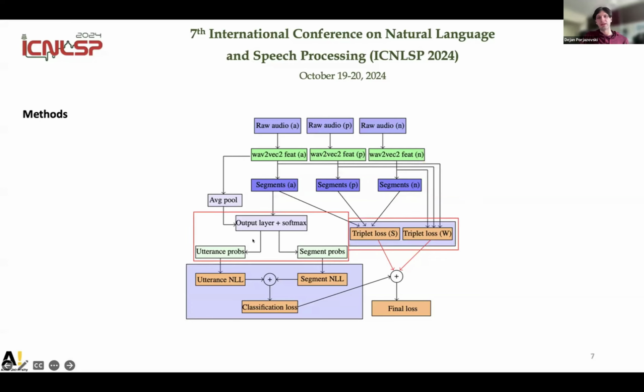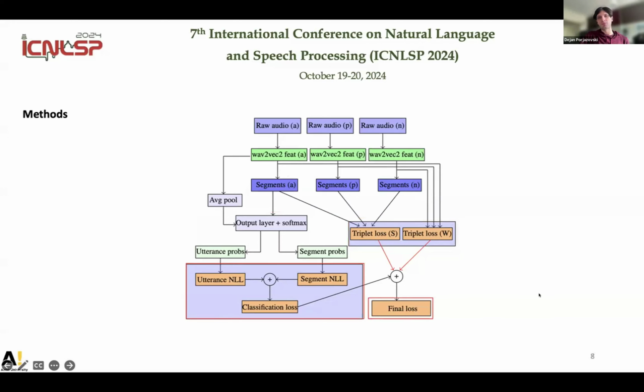And then we extract the utterance probability first on the left side. So we actually attach an output layer with the softmax function to get the utterance probability from the green part, so from the whole utterance, but also from each of the segments. So from this part, we also get the segment probabilities. Then on the right side, we have the actual triplet loss, where we either do the triplet loss on the segments or on the whole utterance, as on the right with W. So we either do it on the segments or on the actual whole wav2vec features, but we don't do them together, we either try one or the other.